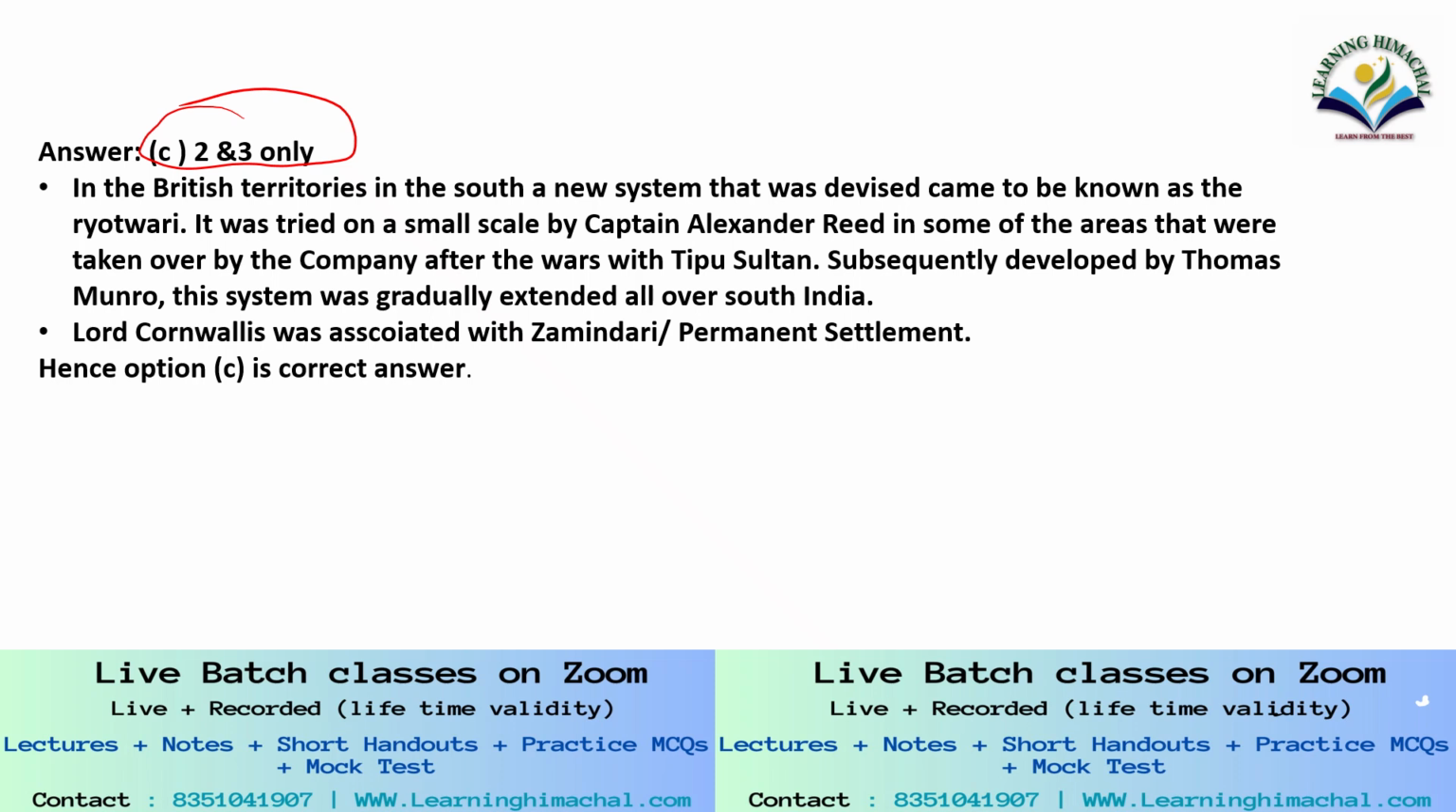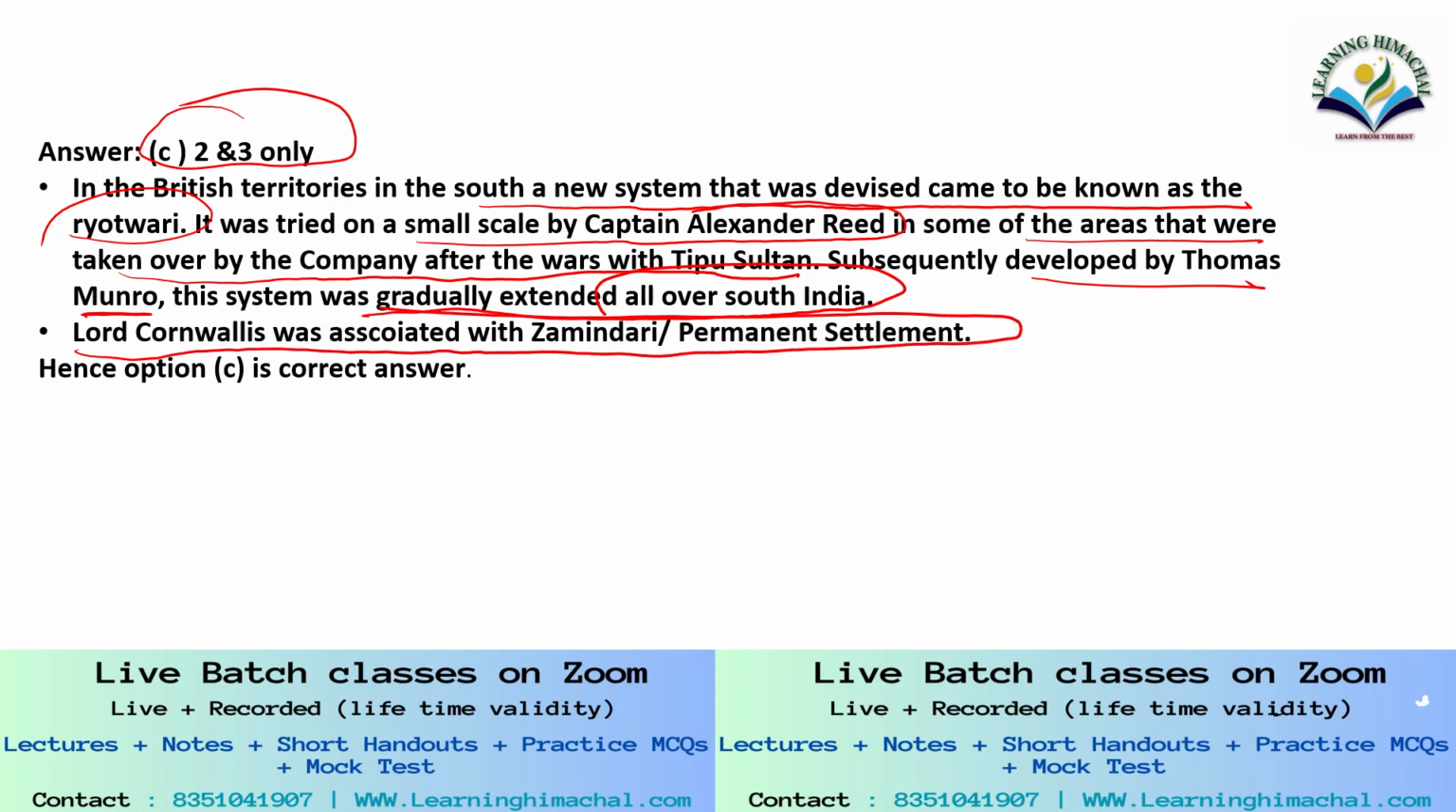In the British territories in the south, a new system that was devised came to be known as Ryotwari. It was tried on a small scale by Captain Alexander Read in some of the areas that were taken over by the company after the wars with Tipu Sultan. Subsequently developed by Thomas Munro, this system was gradually extended all over South India. Lord Cornwallis was associated with the Zamindari permanent settlement.